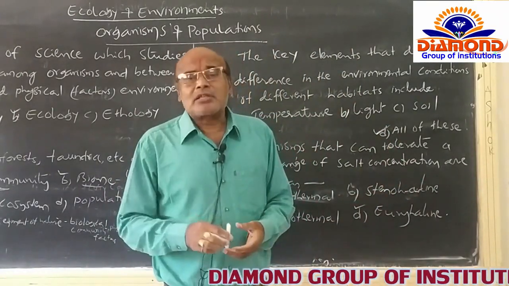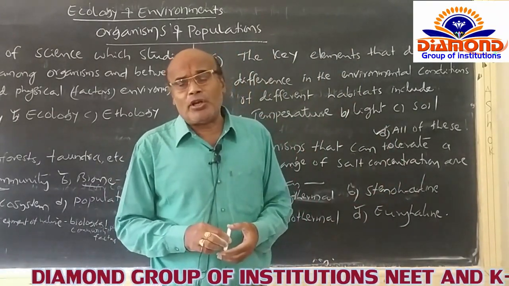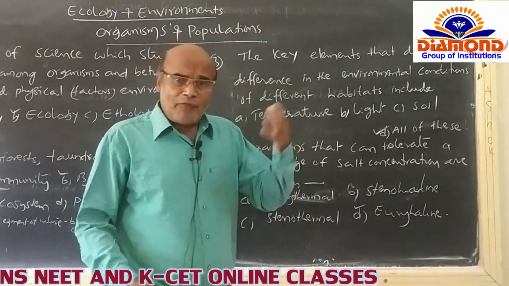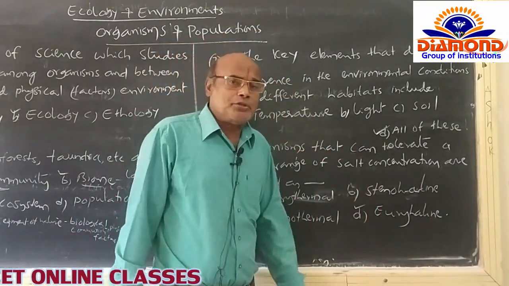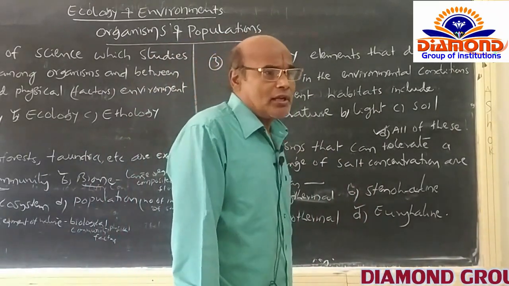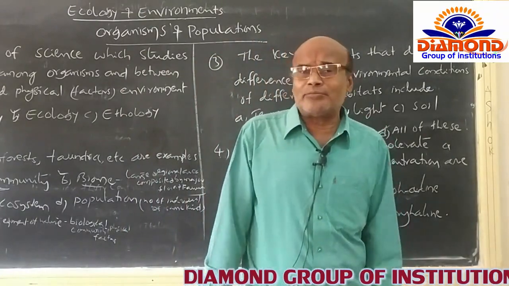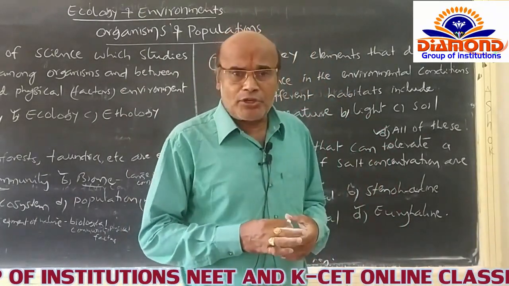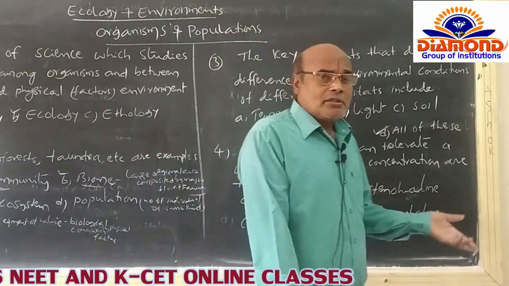Eurythermal means some living animals can tolerate wide fluctuations, or a wide range, of the effect of temperature. The second category of organisms is unable to tolerate a wide range of temperatures, and that is called stenothermal.